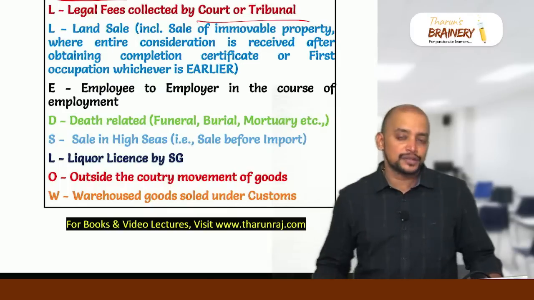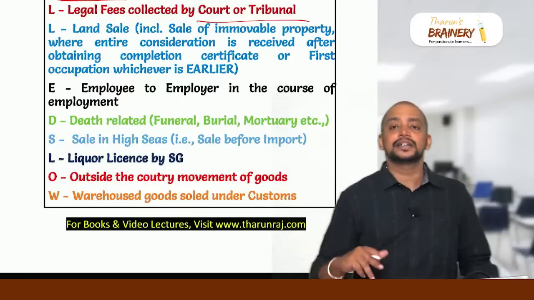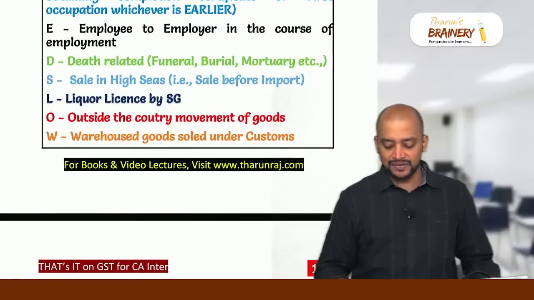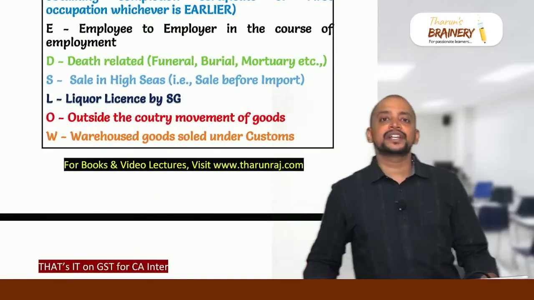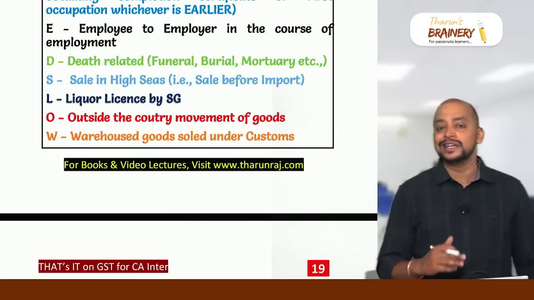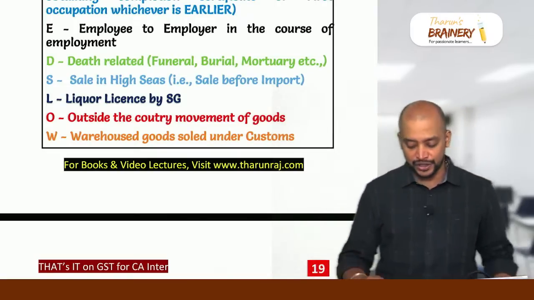Land sale is always excluded from supply, but building will be excluded from supply only when the entire consideration is received after obtaining completion certificate or first occupation, whichever is earlier. Then employee providing services to employer in the course of employment is also excluded from supply. Then the death related, that is funeral, burial, crematorium, mortuary, including transportation of deceased.